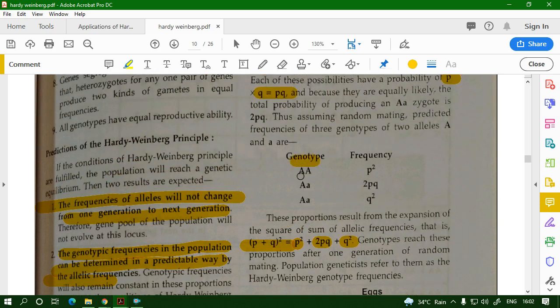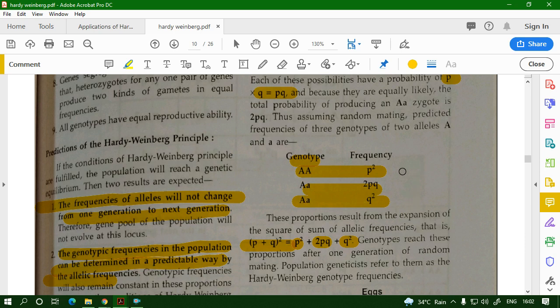So the genotype is p square. If you have been given an allelic frequency of capital A as p, say it is 0.2, what is the genotypic frequency of capital A capital A? 0.2 into 0.2, that is p square, that is 0.04. So that is the genotypic frequency of capital A, capital A.